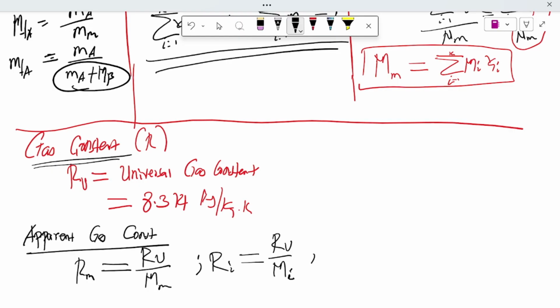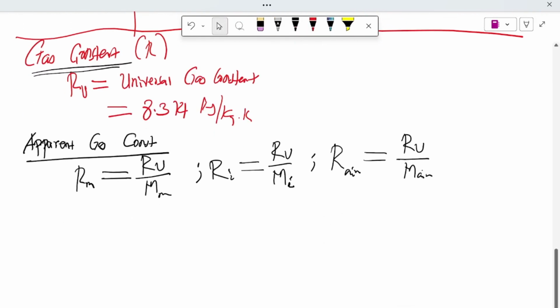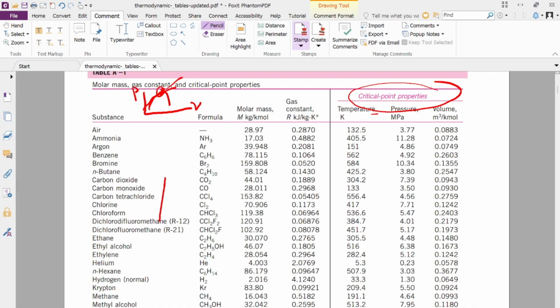So as a check, for the gas constant of air, you calculate it using the universal gas constant Ru over the molar mass of air. Let us check the values from a table. As seen here, air has a molar mass and a gas constant.